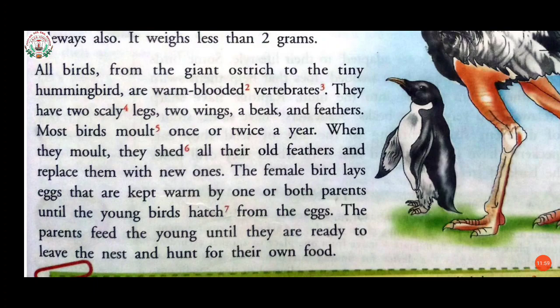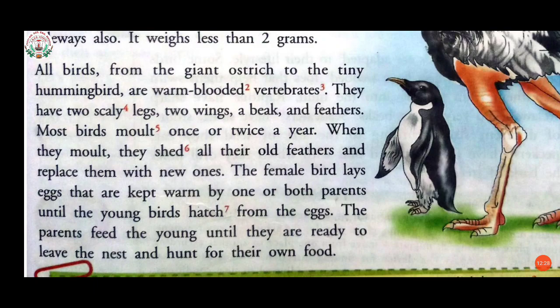Now it is given about the female birds that lay eggs that are kept warm. Always the female birds keep their eggs warm, by one or both parents, from the female and male also. Until the young birds hatch from the eggs, the birds that are inside the egg hatch from the eggs, which means they come out of the eggs.